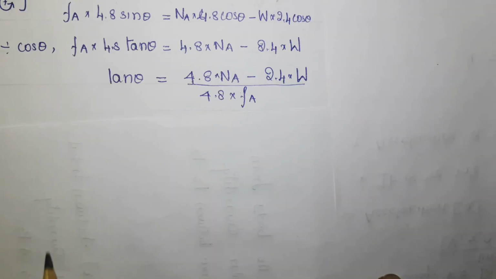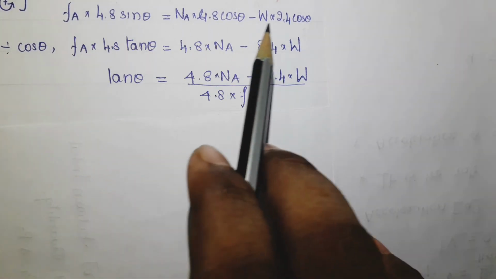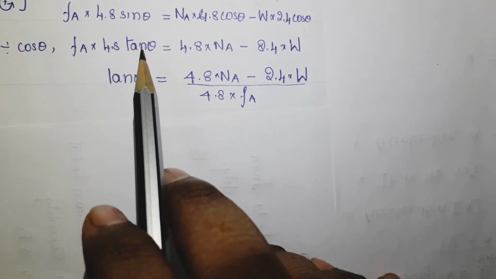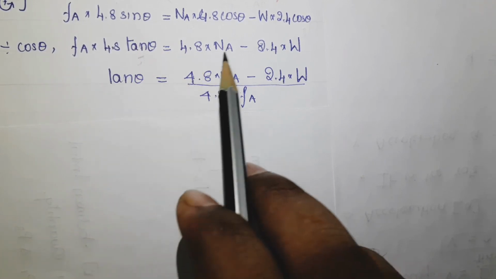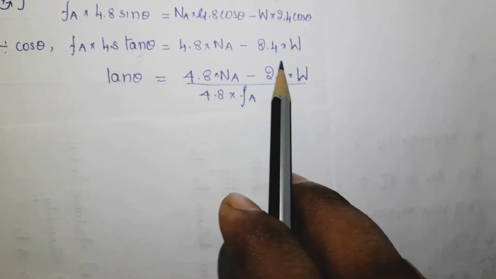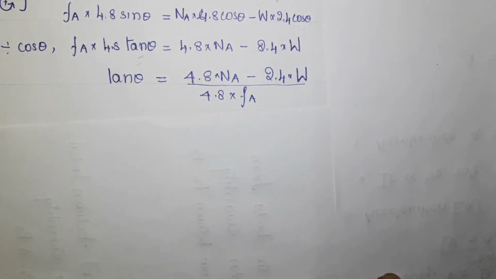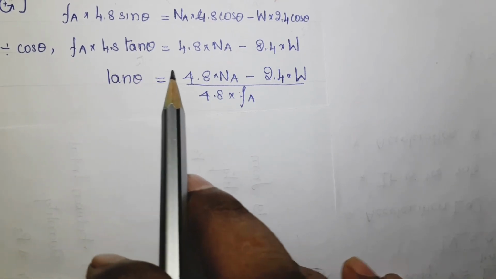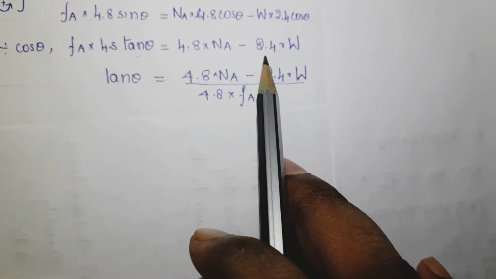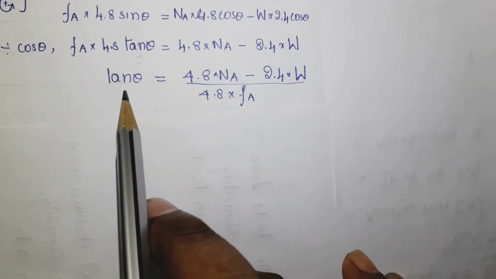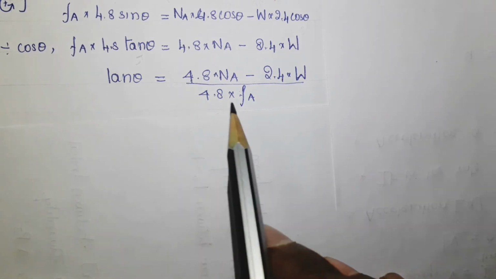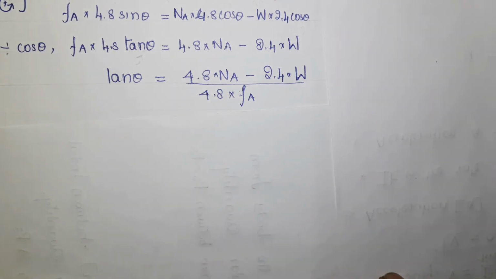Next, divide this equation by cos theta. So sin by cos will become tan theta, and cos theta will get cancelled. Finally we will have the equation: Fa times 4.8 tan theta equal to 4.8 Na minus 2.4 W. From this, take tan theta alone on the left hand side and bring 4.8 Fa into the denominator.